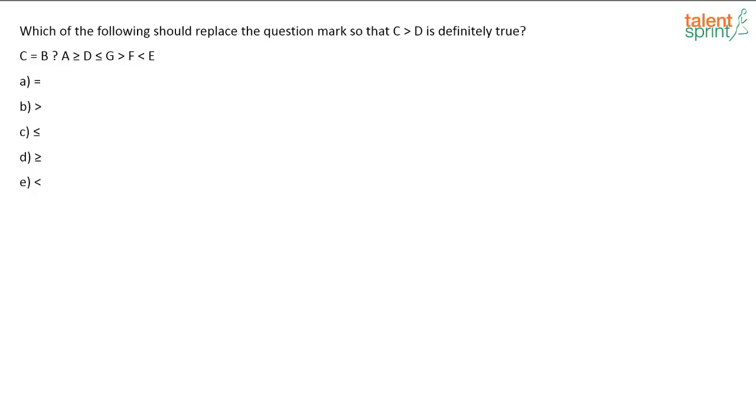See, C has to be greater than D means what should come? Very easy this is. Greater than, correct? So here C is equal to B, B should be greater than A, greater than or equal to D. Only if the greater than symbol comes here, then only I know for sure that C is greater than D is true. Option B will be your answer.